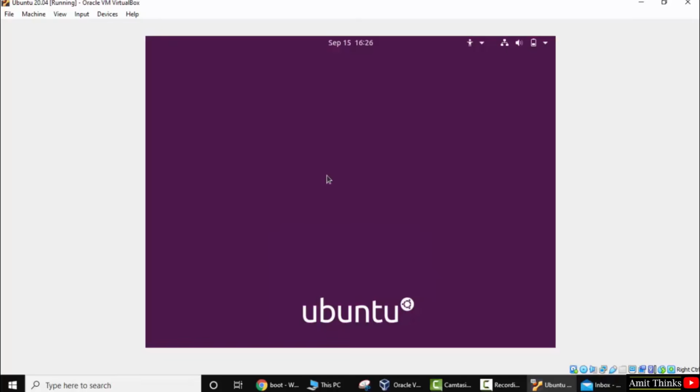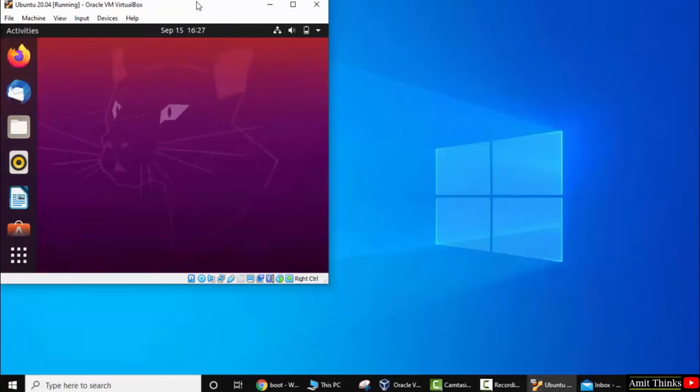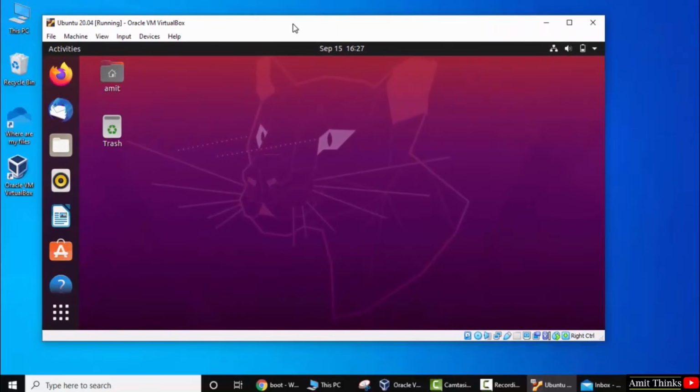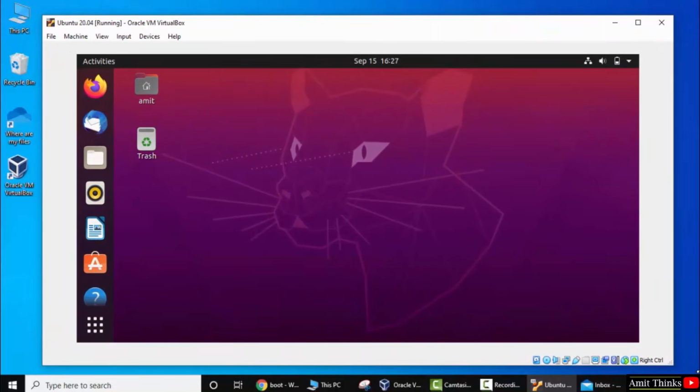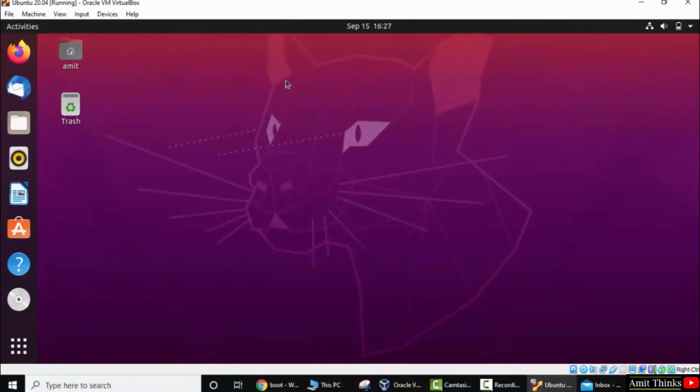So guys, click here. Now enter the password, press enter. So guys, now you can see we can successfully maximize it. So we have successfully maximized it using the commands which install VirtualBox guest additions.